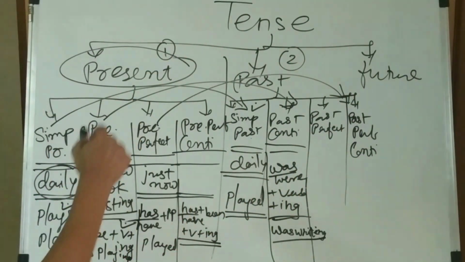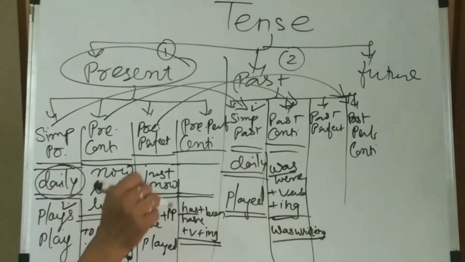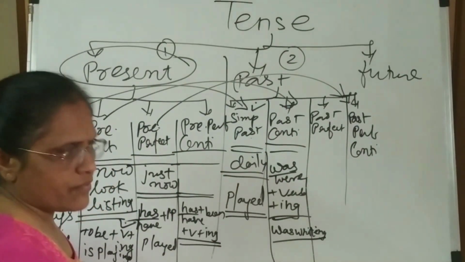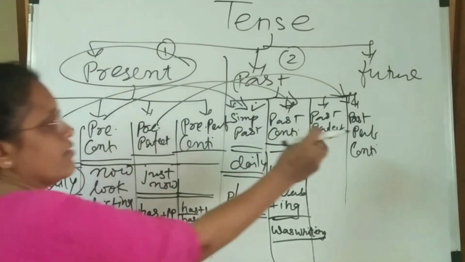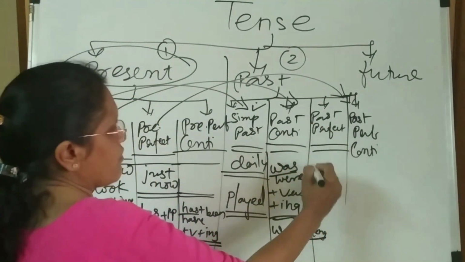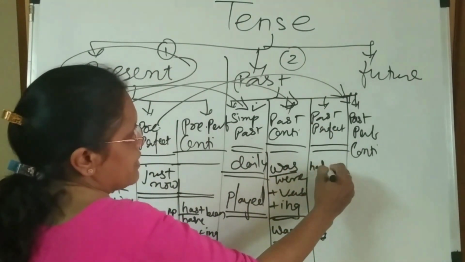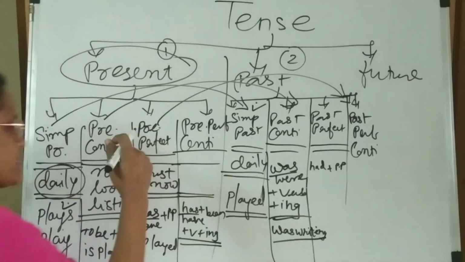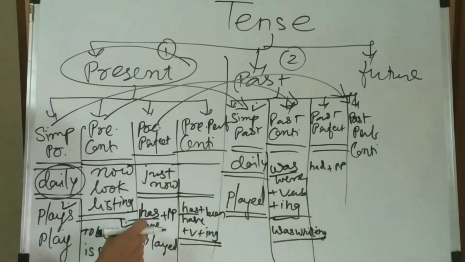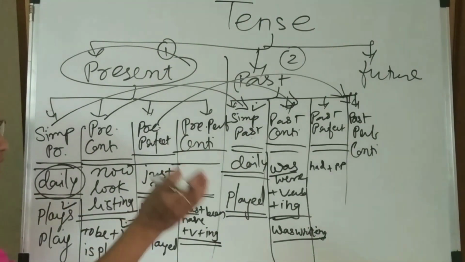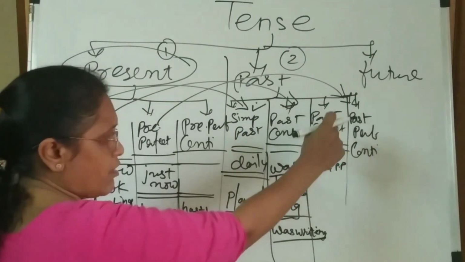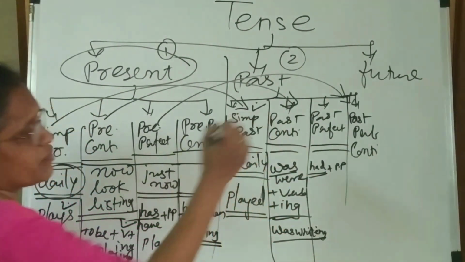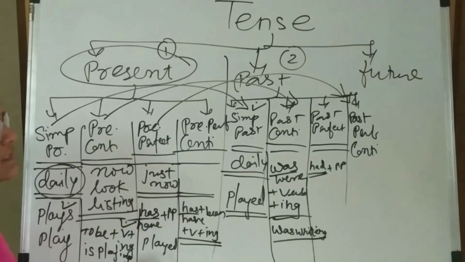Then past perfect is connected with present perfect. Present perfect means just now, an action completing a few minutes before. In past perfect it is the same, but in the past it is a few seconds before. Then it goes like that: had plus past participle. In simple present perfect you have an option of has and have, because the subject is different: with third person it is has and otherwise have. But in past perfect you don't have an option, you put only had plus past participle, which is always used with this perfect tense.